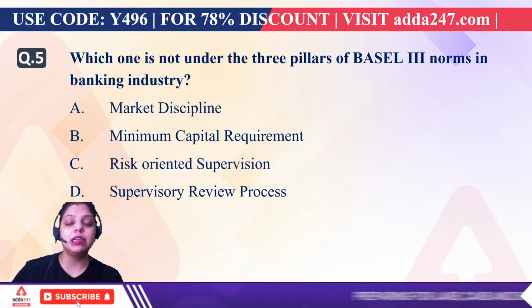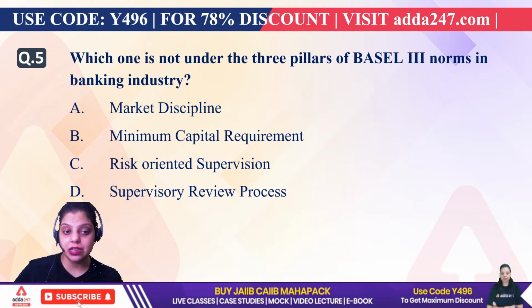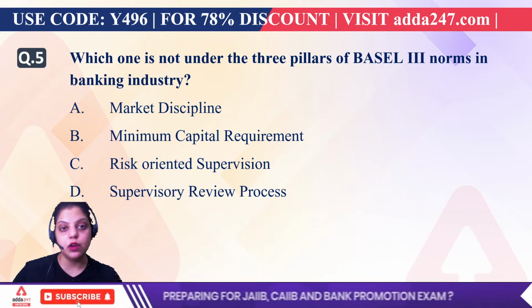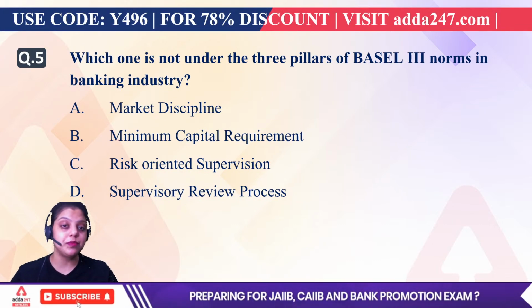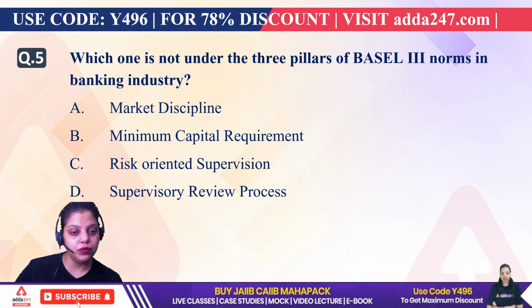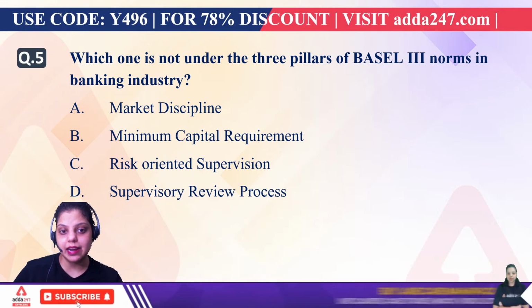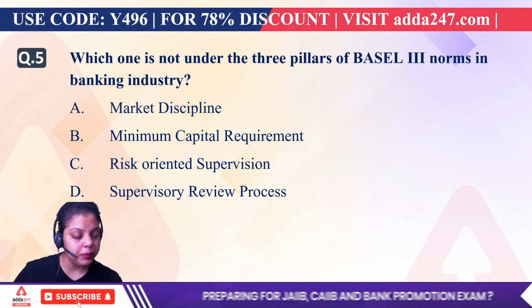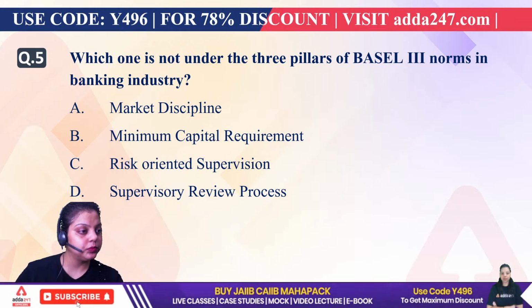Now I also asked you the second question, how many subsidiaries of RBI are there? As we know, DICGC is one of the subsidiaries of Reserve Bank of India. So what are the other subsidiaries of RBI? Natrajan is saying the fifth is C, that is risk oriented supervision. Okay. Ranjit is saying B, minimum capital requirement. Okay, what about the rest?